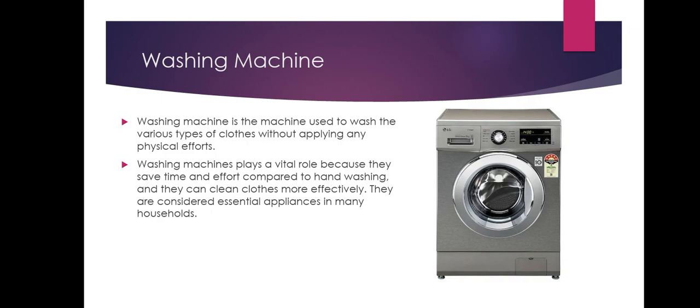Okay, next we are going to see about the washing machine and then its implementation. Now, washing machine is a machine used to wash various types of clothes without applying any physical effort. So washing machines play a vital role because they save time and effort compared to hand washing, and they can clean clothes more effectively. So they are considered essential appliances in many households.